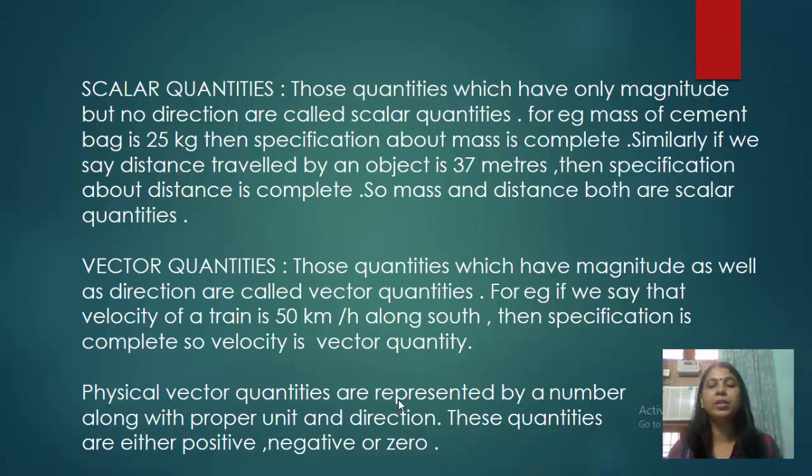Physical vector quantities are represented by a number along with proper unit and direction. As in the above example, you have seen a number is there, 50, the unit of velocity is kilometer per hour, and there is a direction also mentioned, south. So this is a physical vector quantity. These vector quantities can be positive, negative or zero also.